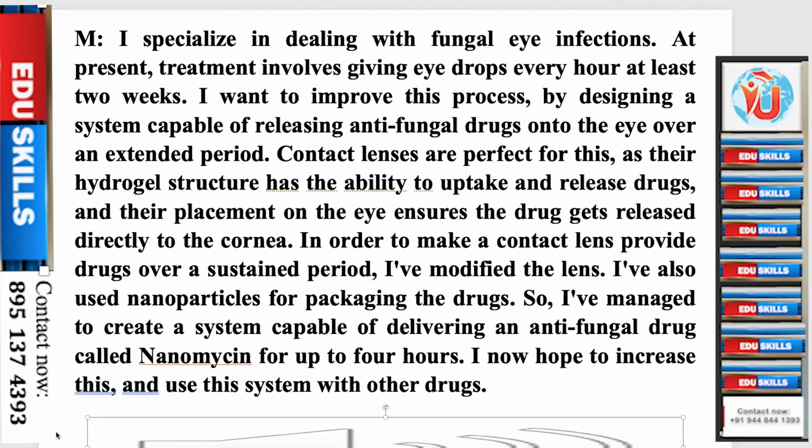In order to make a contact lens provide drugs over a sustained period, I've modified the lens. I've also used nanoparticles for packaging the drugs. So, I've managed to create a system capable of delivering an antifungal drug called nanomycin for up to 4 hours. I now hope to increase this and use this system with other drugs.